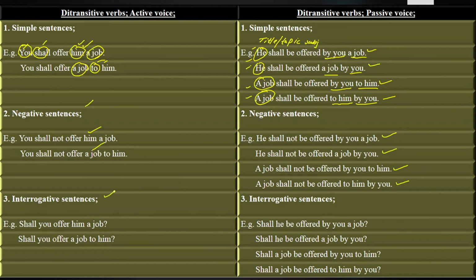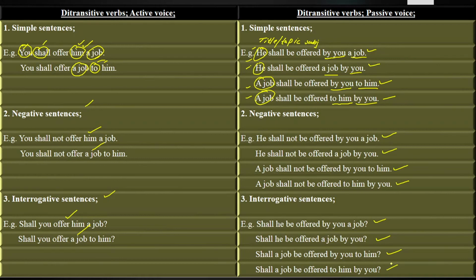Next we have interrogative sentences. Those sentences in which we ask questions and put queries are called interrogative sentences. Shall you offer him a job? Shall you offer a job to him? Shall he be offered by you a job? Shall he be offered a job by you? Shall a job be offered by you to him? And shall a job be offered to him by you?